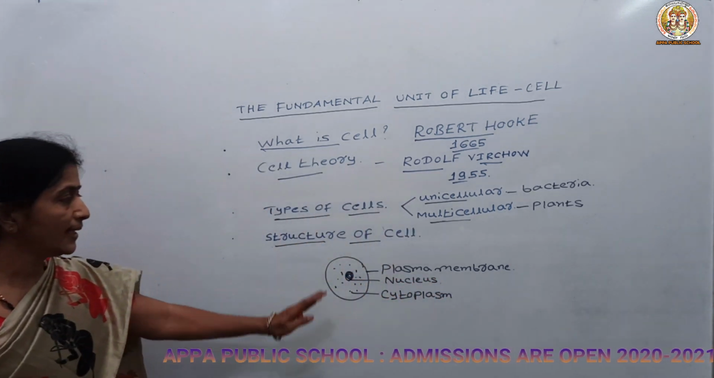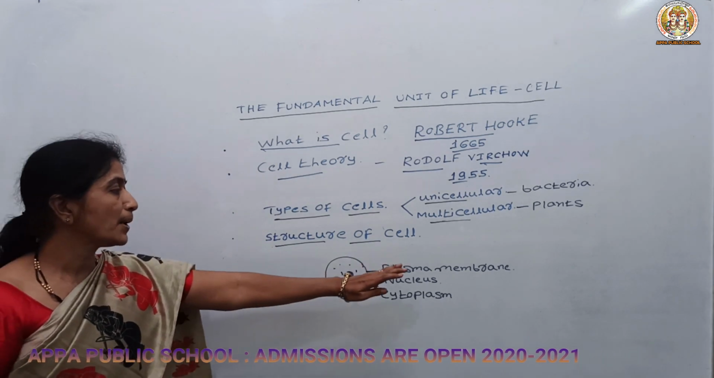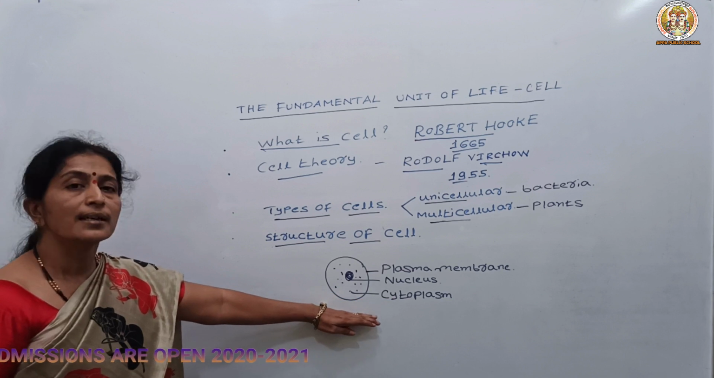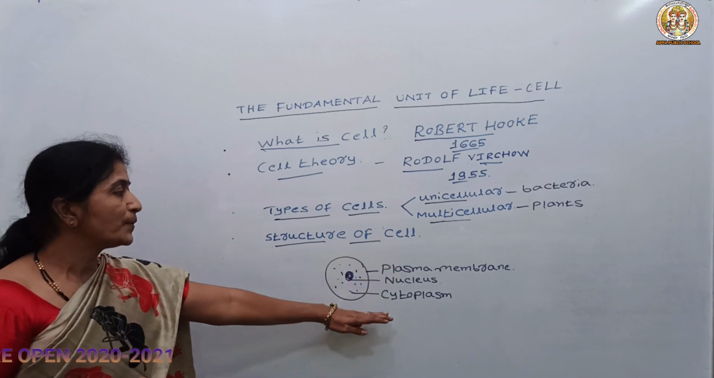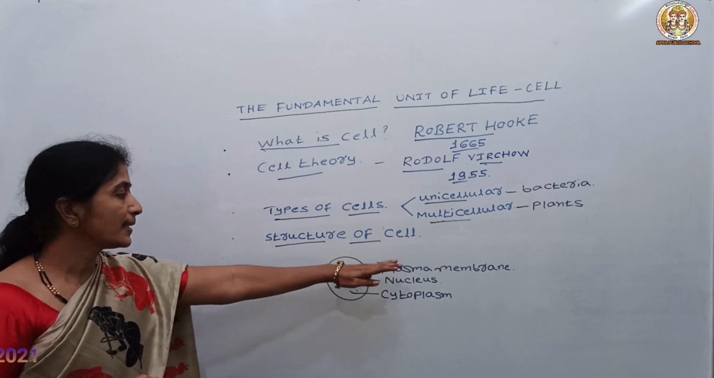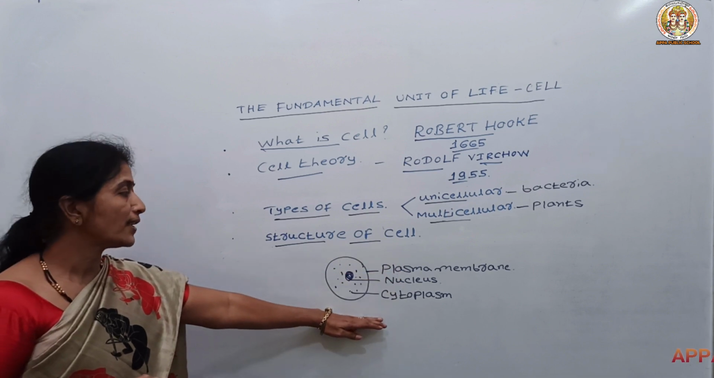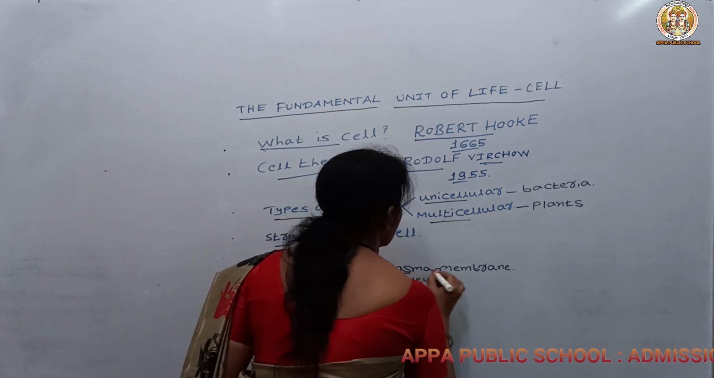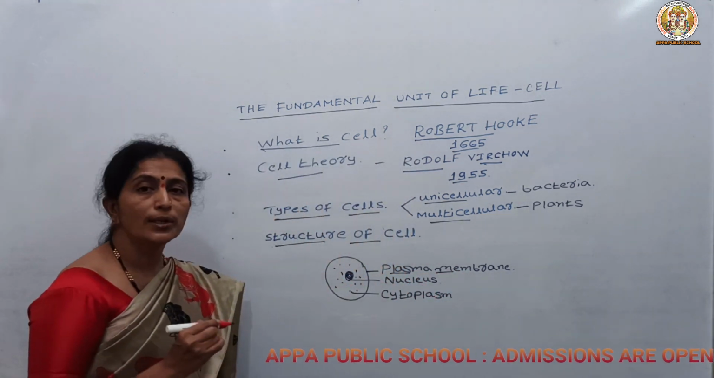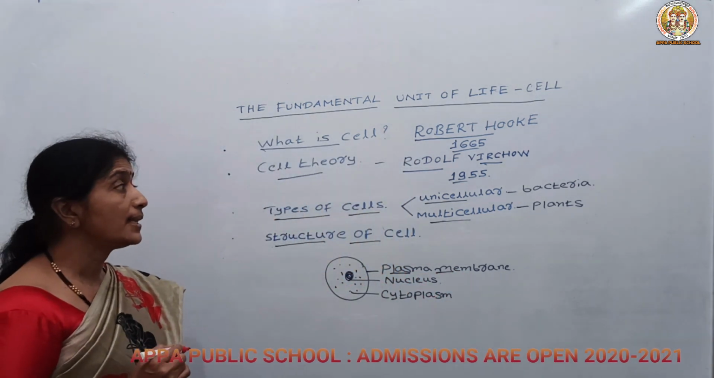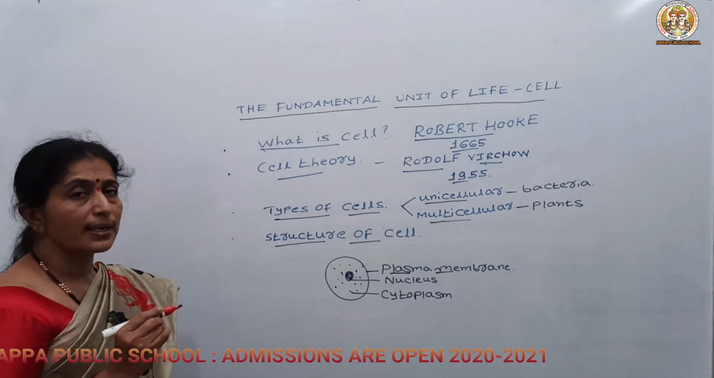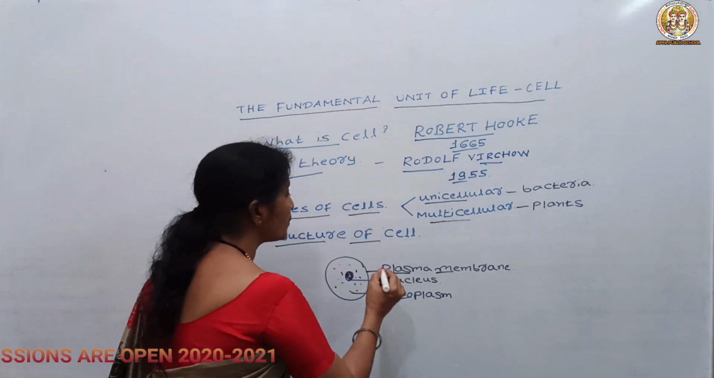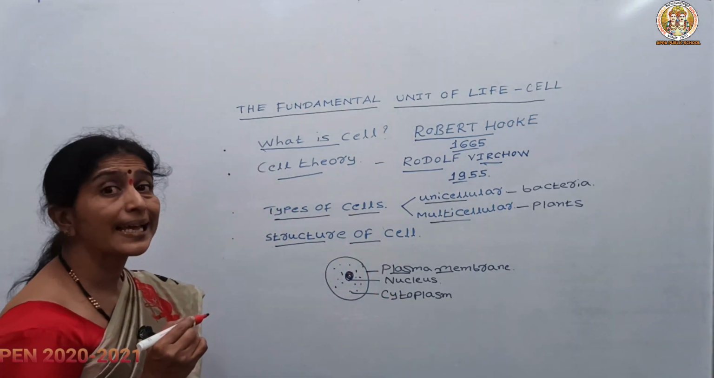So these are the 3 parts, that is plasma membrane, nucleus and cytoplasm. Whichever cell you observe, you can observe these 3 parts. These are the main 3 important parts in a cell. So what is meant by plasma membrane? Plasma membrane is the outermost covering in the animal cell. But in the case of a plant cell, you can see the outermost covering will be the cell wall.